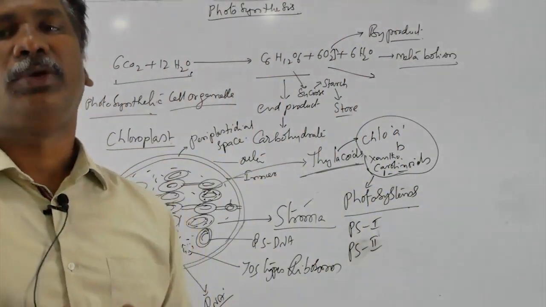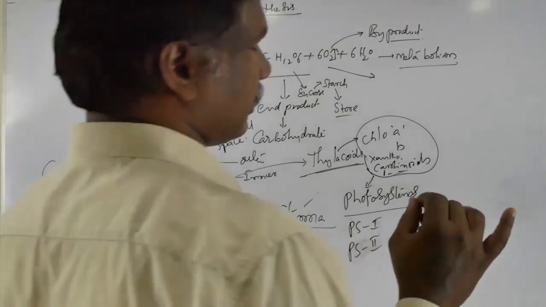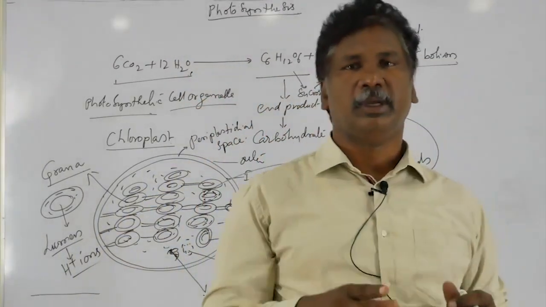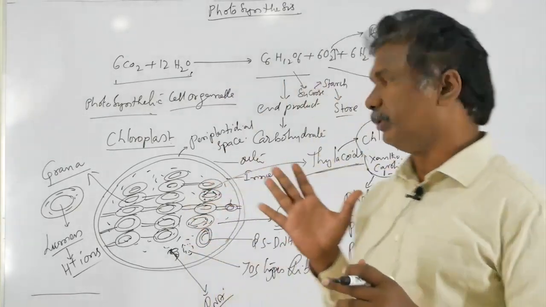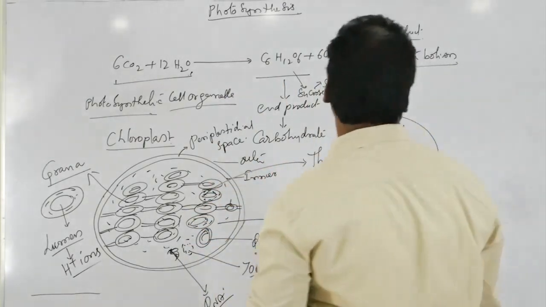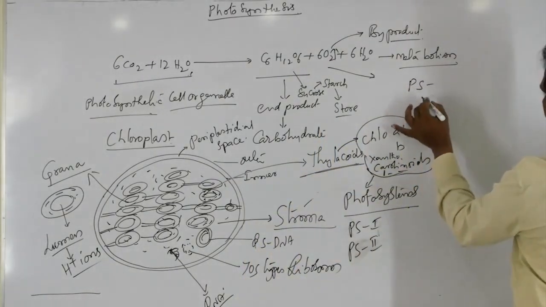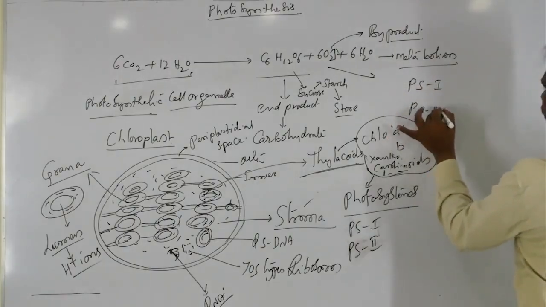All those photosynthetic pigments, chlorophyll A, chlorophyll B, xanthophylls, carotenoids, are constituted to form light absorbing systems. Those light absorbing systems are called photosystems, and they are of two types, PS1 and PS2.